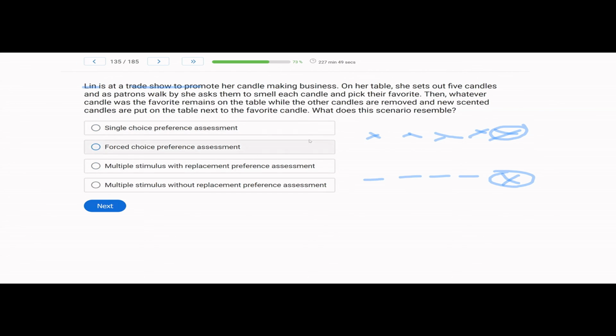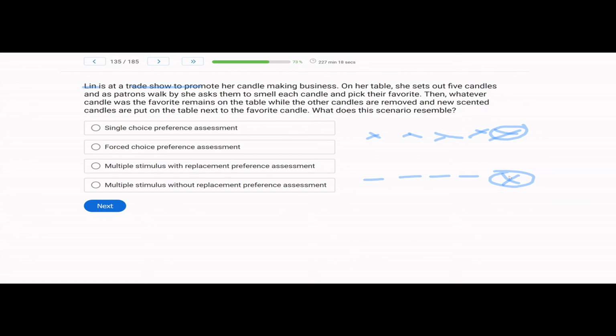Is it a single choice preference assessment? Well, clearly not, right? We have 5 candles to choose from. That's not single choice. What about forced choice? With forced choice, we would have 2 candles to choose from. We have 5. What about multiple stimulus with replacement? What do we mean when we talk about with and without replacement? Well, exactly that. We have 3 or more stimuli, and then when a stimulus is selected, we either replace the other stimuli or we don't.